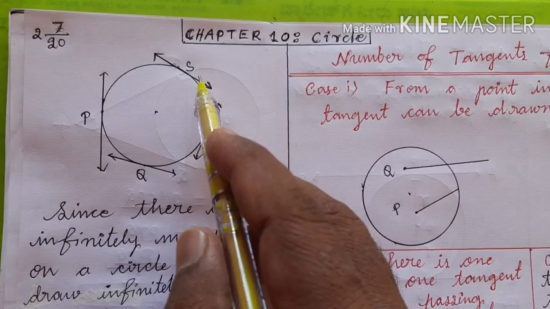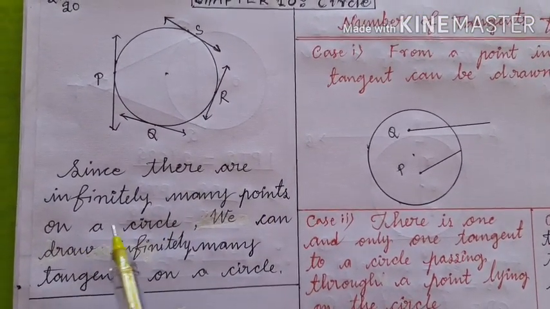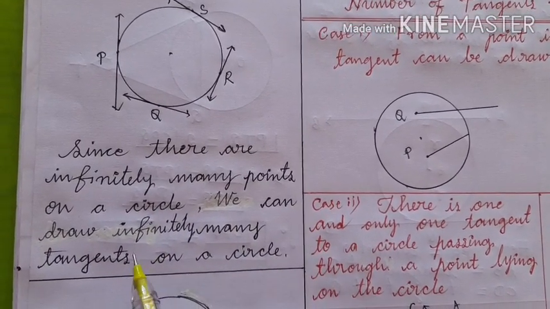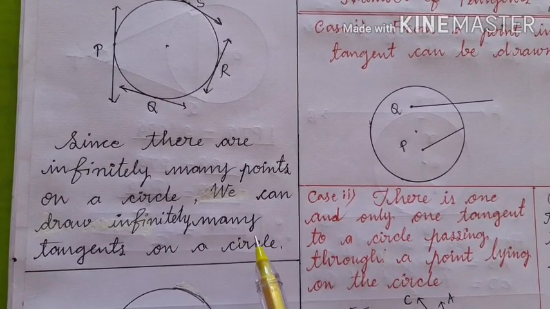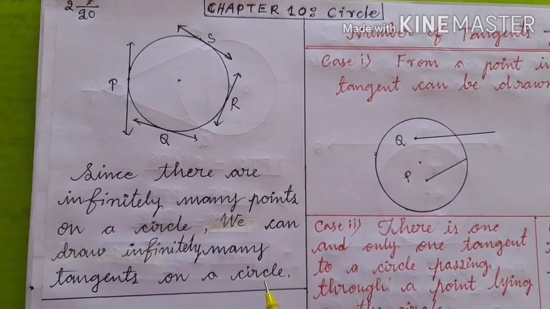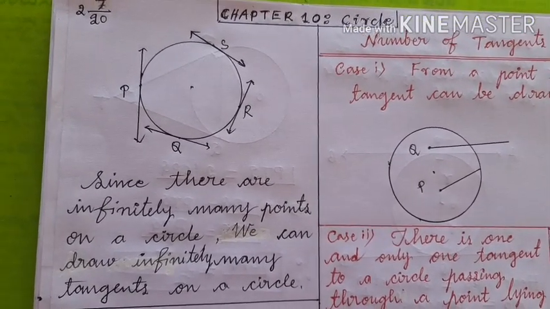So children, since there are infinitely many points on a circle, we can draw infinitely many tangents on a circle. Is it clear? Now, let us go to another important concept.